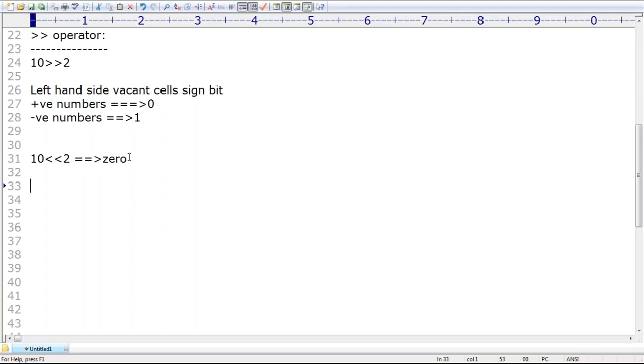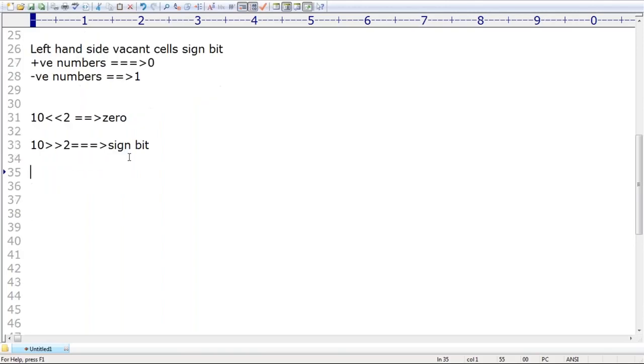If it is the right shift, the vacant cells will be on the left hand side, and always we require to fill with the sign bit. Clear, right? That's all about the shift operators. Everyone can understand? Okay.